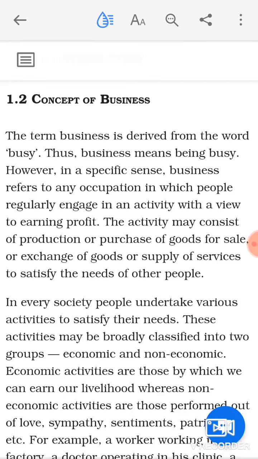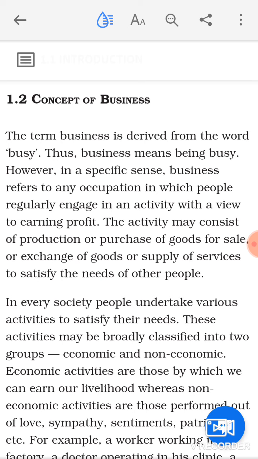Hello students. Today in this video, we'll discuss the first chapter of Business Studies of class 11th, Business, Trade and Commerce. Today in this video, we'll discuss the concept of business and the characteristics of business.